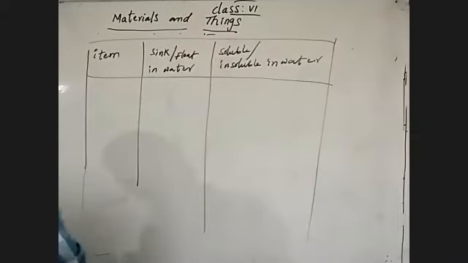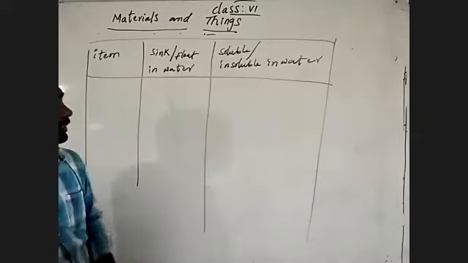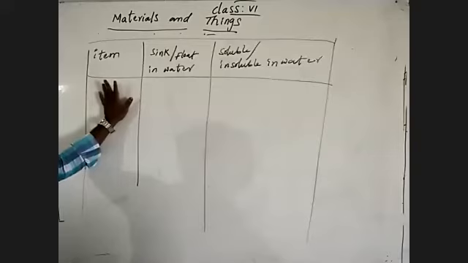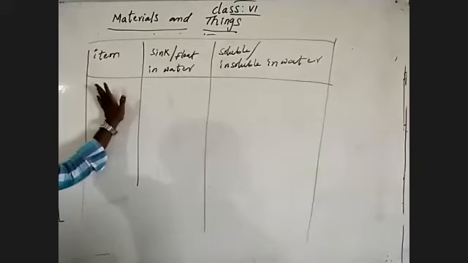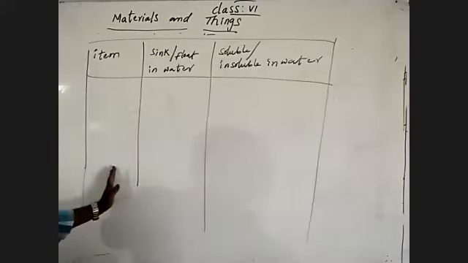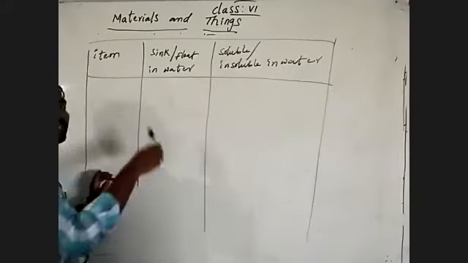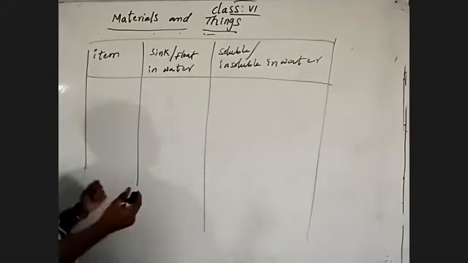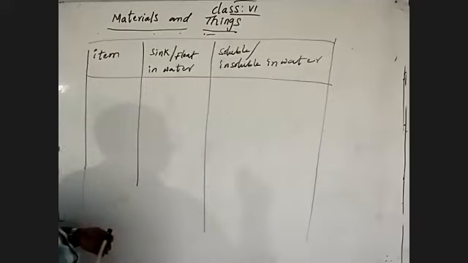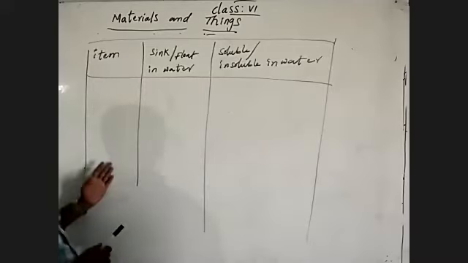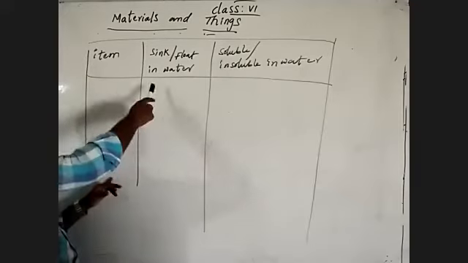You have to identify different items from your surroundings, in your home or around you. Write the item name, and whether it sinks or floats in water. We have to do this by collecting some small pieces of items and doing the activity in water.